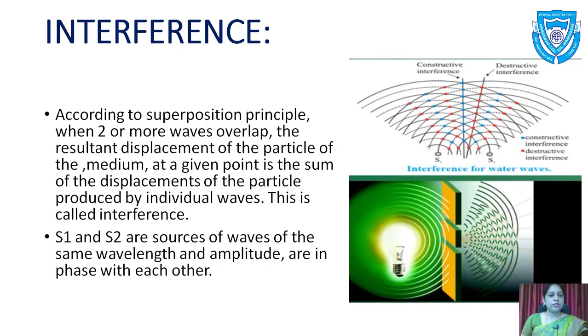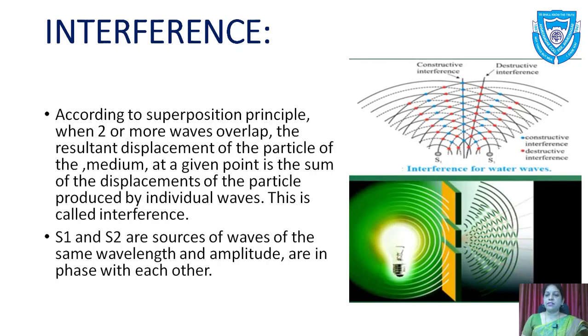Now, what is this interference? According to the superposition principle, when two or more waves overlap, the resultant displacement of the particle of the medium at a given point is the sum of the displacements of the particles produced by the individual waves. This is called interference.